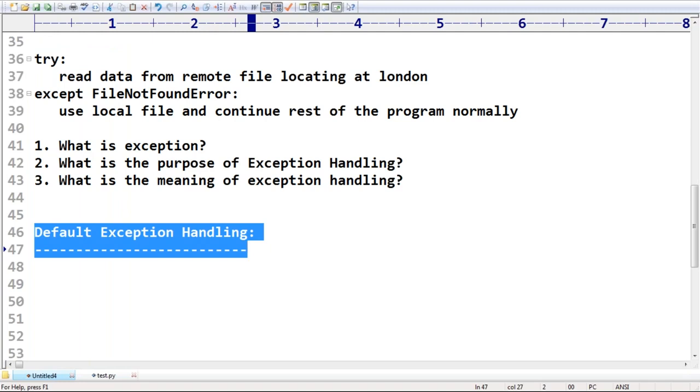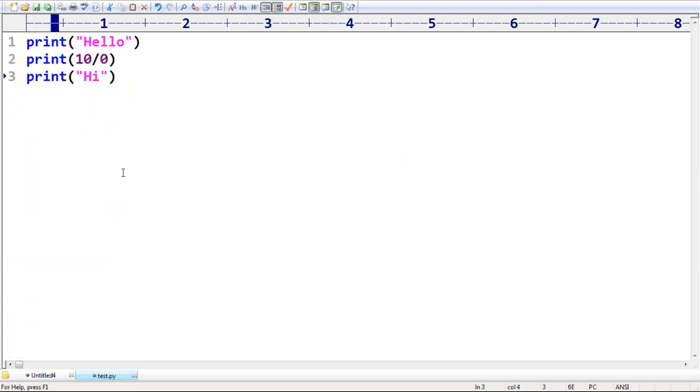Yes. What is the default exception handling? Clear for all, right? Yes, please show how to execute the third line. How to execute the third line is itself exception handling. How you can do that is our next job. Don't worry about that, we will discuss it. Okay.